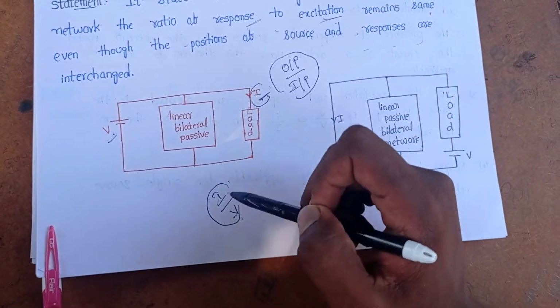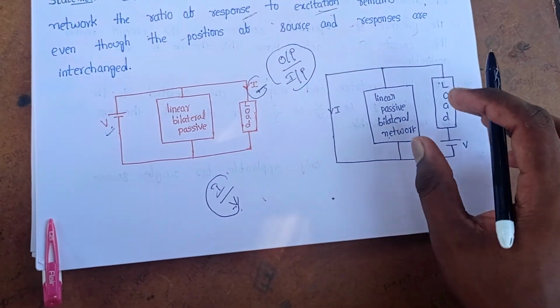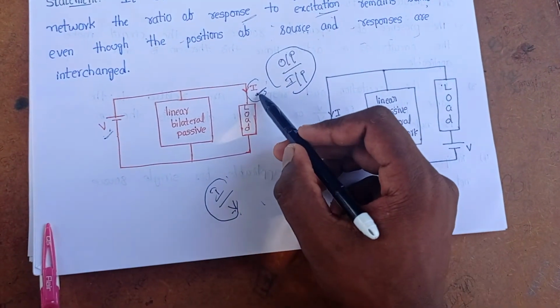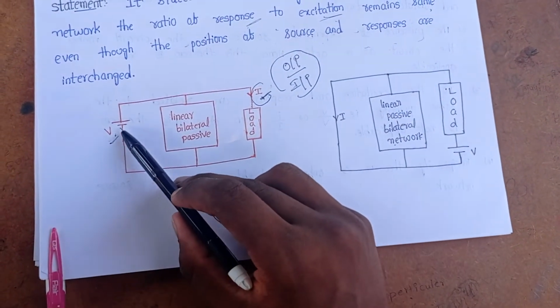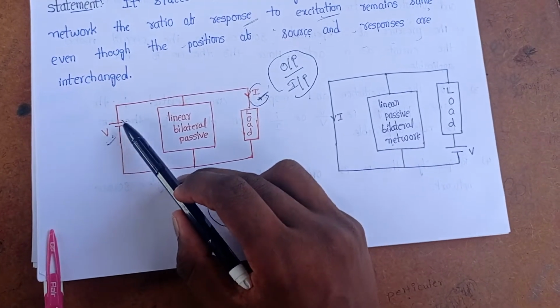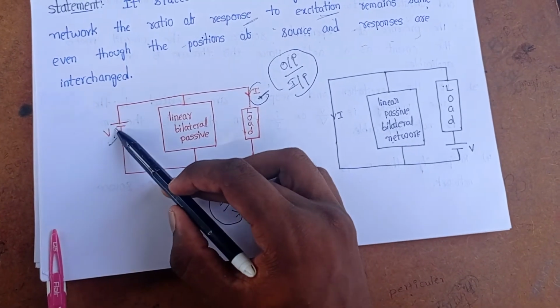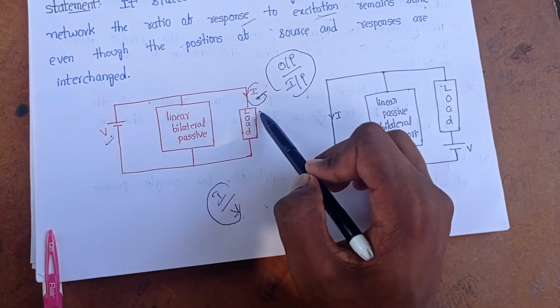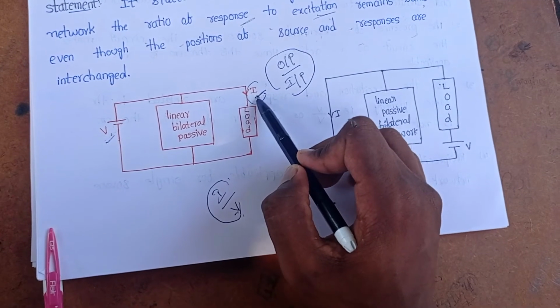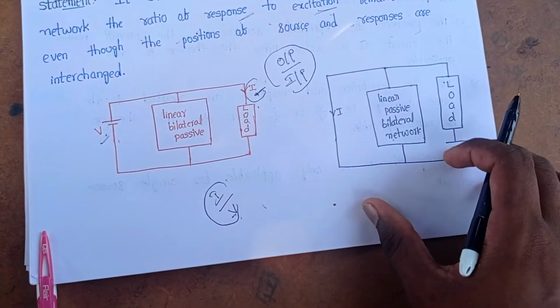Now if I interchange these two terms, that is, I replace the source as a response and the response as an excitation, I move this voltage source to this side and take the response in this branch. Let's consider this circuit.